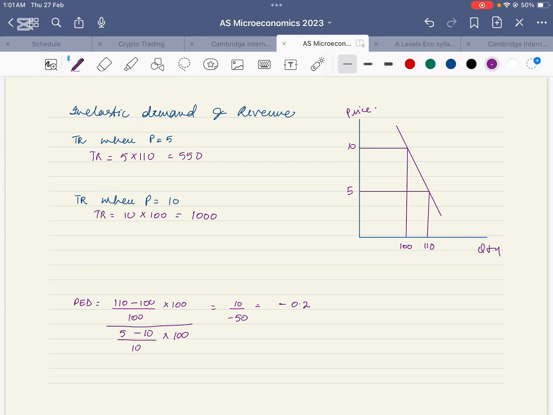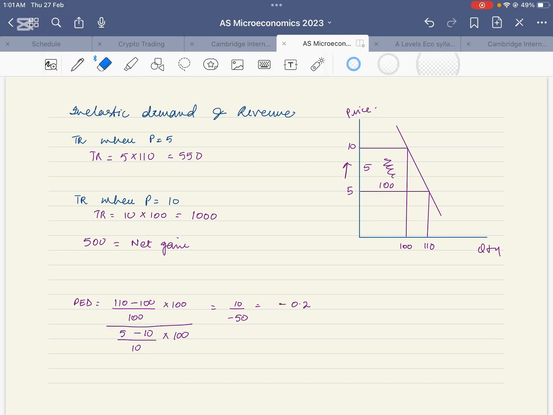As this good has inelastic demand, the price will never drop, rather it will always increase. So if the price increases from 5 to 10, there will be a net gain of 500 in revenue. Why and how? Let's have a look. This is 5 and this is 100. So this area is gained. 5 into 100 is 500 units in revenue gained.